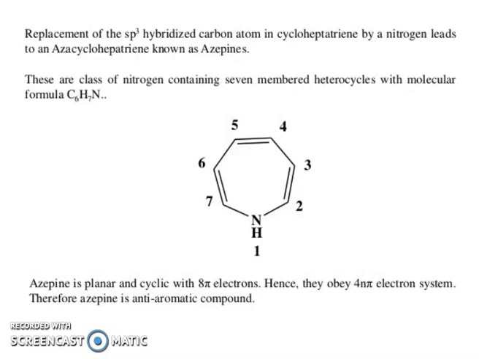Today in this video, I am going to talk about synthesis and reactions of 7-membered heterocyclic compounds, especially azepine. My friends, replacement of the sp3 hybridized carbon atom in cycloheptatriene by nitrogen leads to an azacycloheptatriene known as azepines.